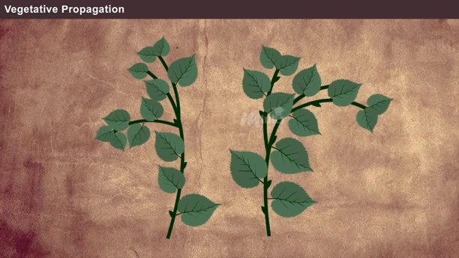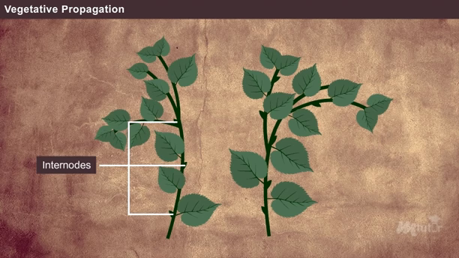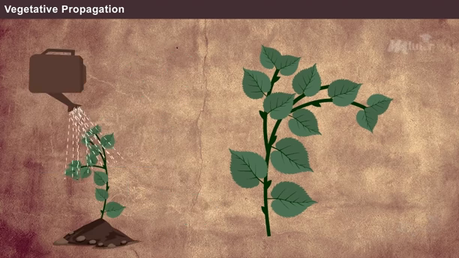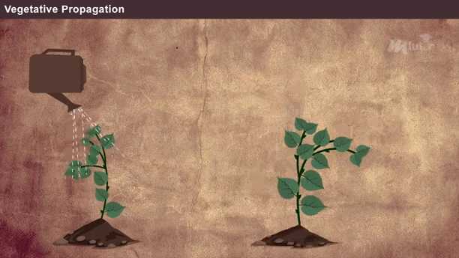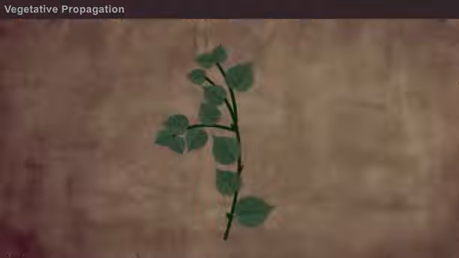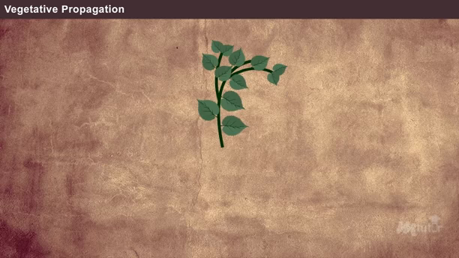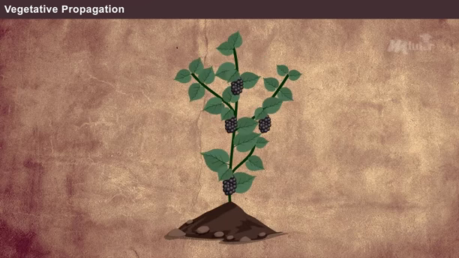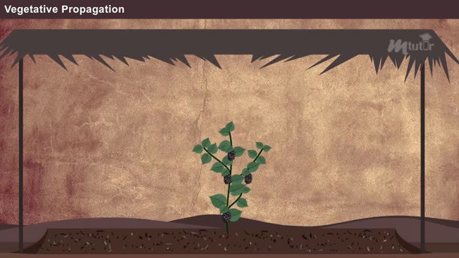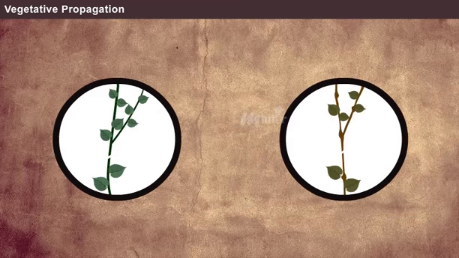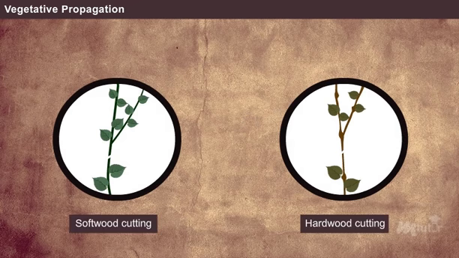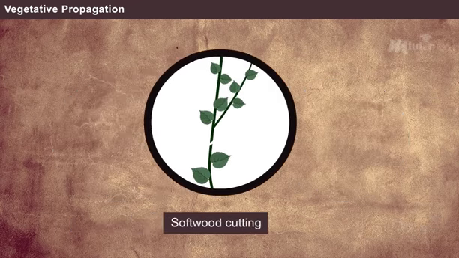In the case of long cutting, a minimum of 3 internodes with well-developed buds are used for irrigated plantation, and shoots with 5 to 6 internodes are used for rain-fed plantation. The ends of cutting should be cleanly cut with no splits or peelings in the bark. The cuttings are planted directly in the field or grown in a nursery bed and then transplanted. Based on the type of branches, the cuttings are classified into softwood cutting and hardwood cutting. A softwood cutting is commonly preferred since it has a higher success rate.